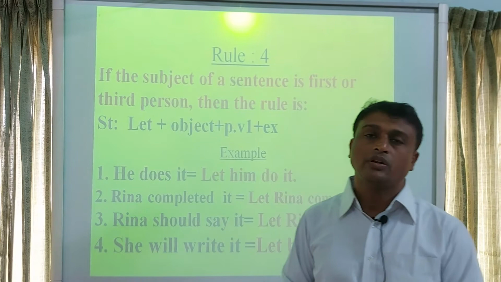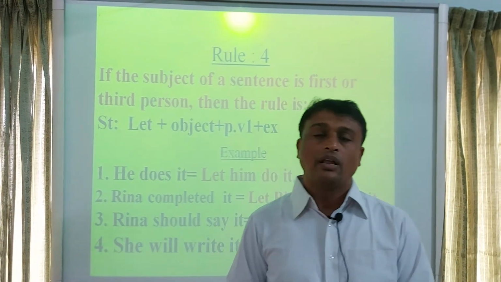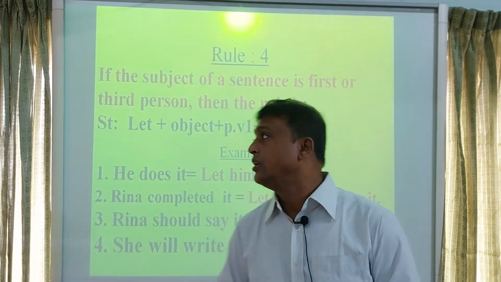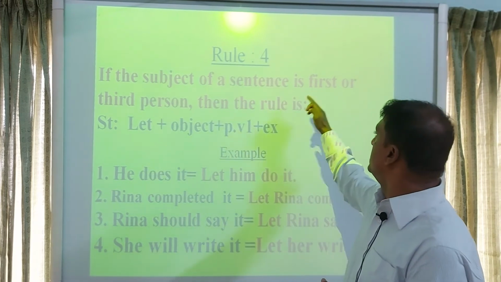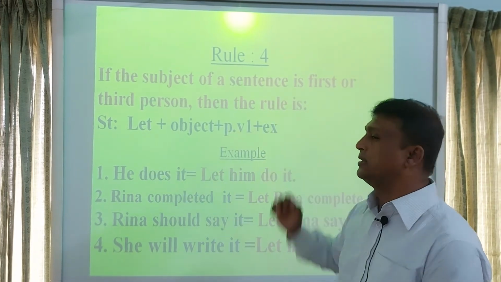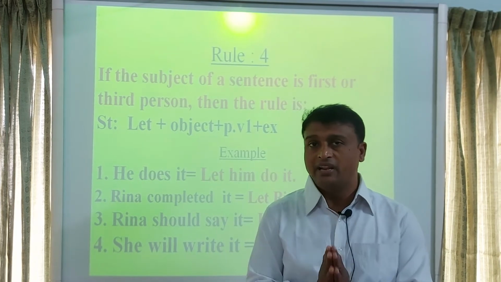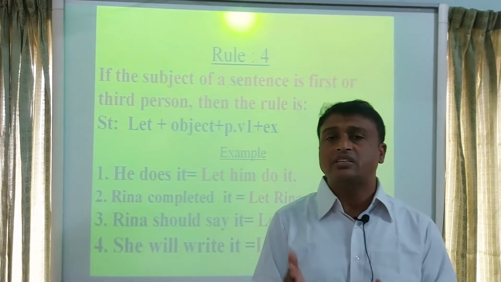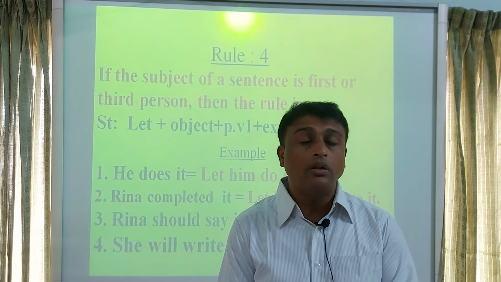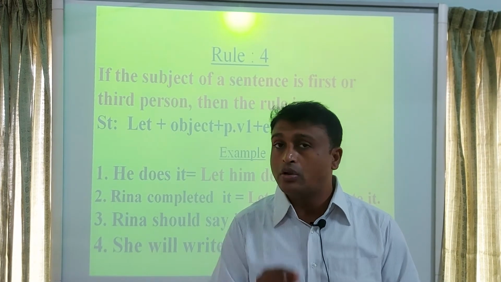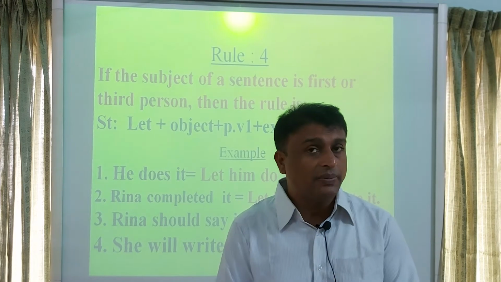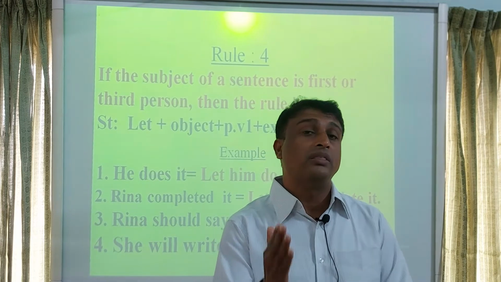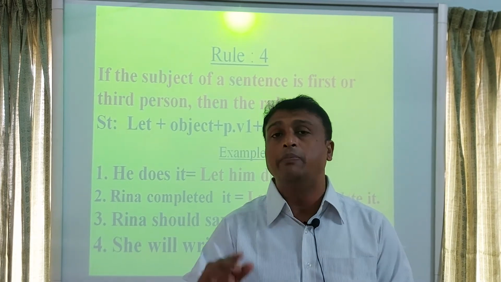Rule 4. Rule 4 is about first person or third person. If the subject of a sentence is first or third person, not second person, then what is the structure to transform it to an imperative sentence?